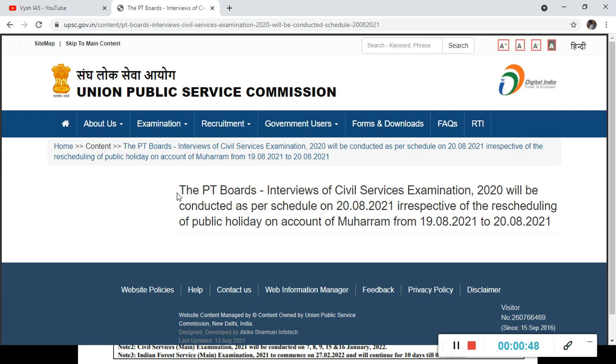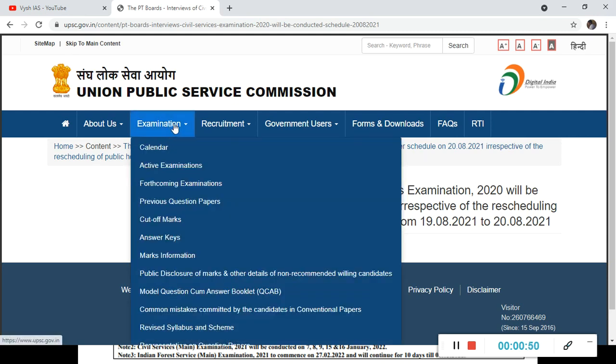Now for today's 2022 update, you have to go to this examinations button here. Examinations place. Here you will get the calendar. Here is the place where you get all the things, the cutoff marks, the answer keys. Like 2020 prelims, if you have given, and you are worried about what the cutoff was, what your marks are, that will all come here only. It will come in the coming days after the interview is over.